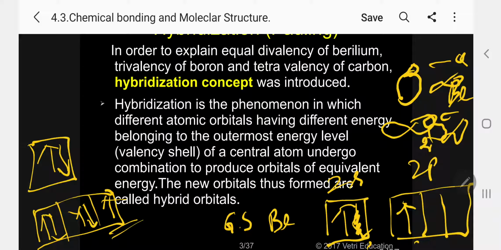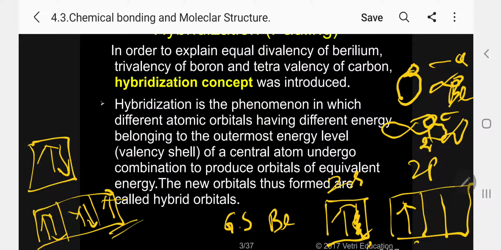If you consider valence bond orbital theory, the two bonds present in beryllium are not equal. But the experimental proof shows that they are equal. So Pauling wanted to prove that both bonds are equal. In the same way, I can go for the equal trivalency of boron.